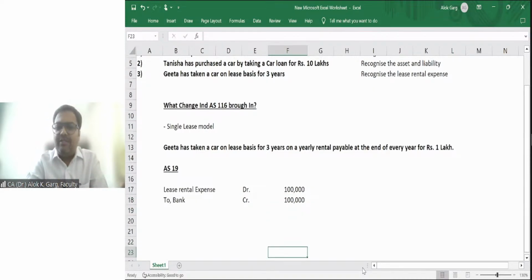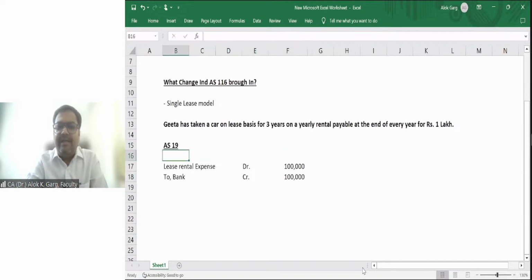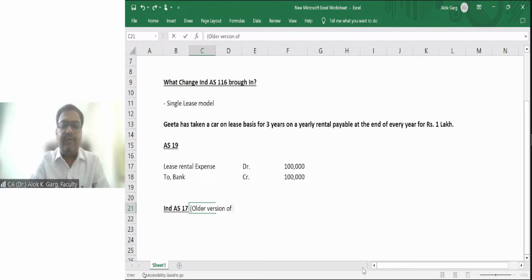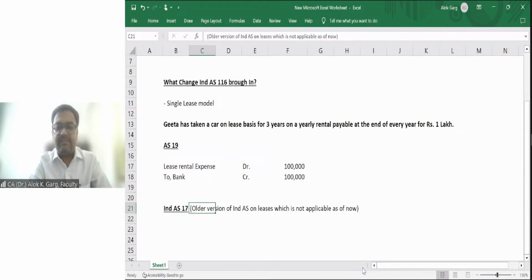So AS19 accounting is quite clear. IND AS 17, the older version of IND AS on leases, is not applicable as of now, it is deleted.